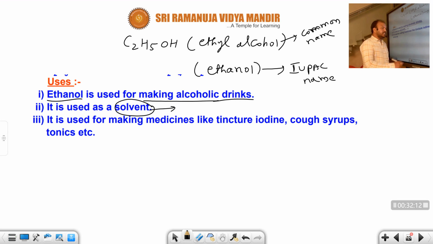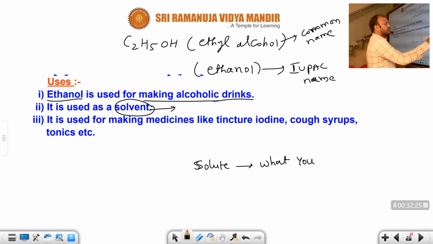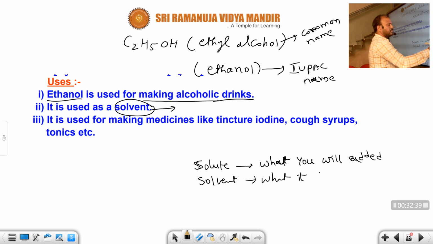Generally, what you add is the solute. Solvent means what dissolves it. What dissolves the solute, that is the solvent.